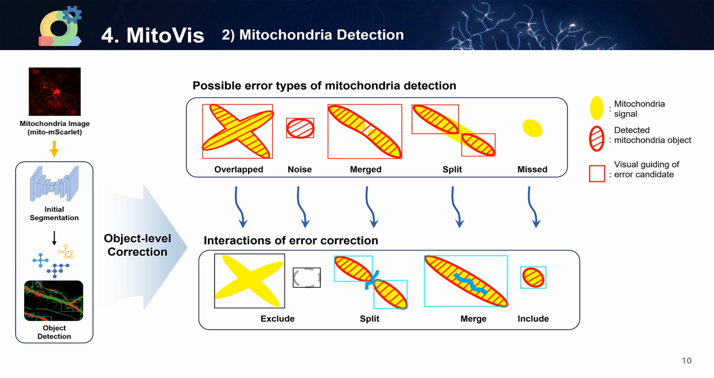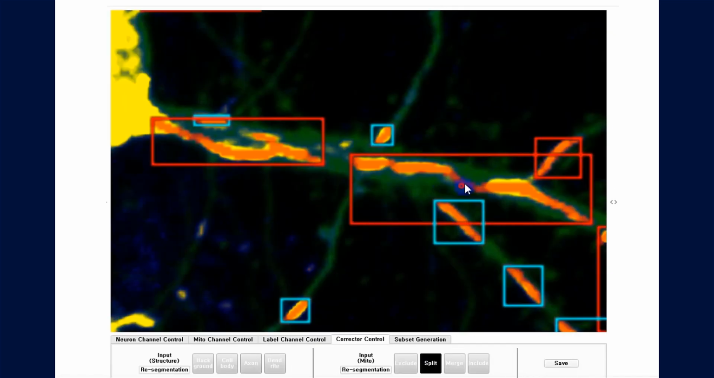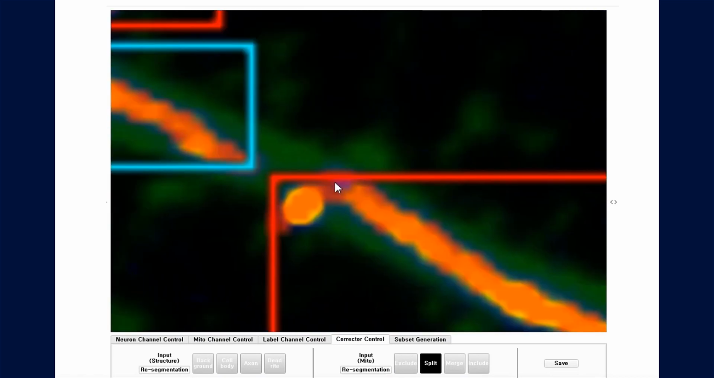For mitochondria detection, a U-net-based deep learning model generates initial segmentation results from the MitoMScarlet images, and the segmentation labels are divided into individual mitochondria objects using the connected component method. To easily correct the errors occurring here, 4 interactions are designed: excluding, splitting, merging, and including. The user can select overlapped objects or noise objects and correct them as the background by the excluding interaction. The splitting interaction divides one object into 2 objects based on the line drawn by the user.